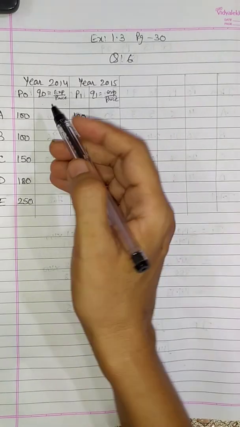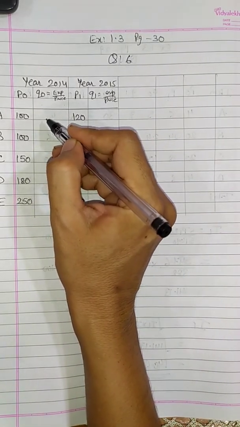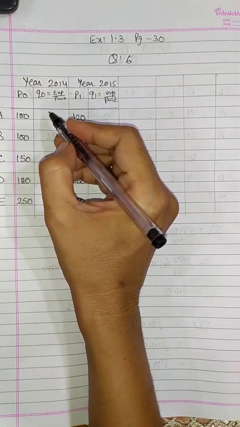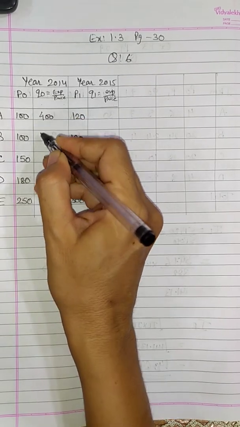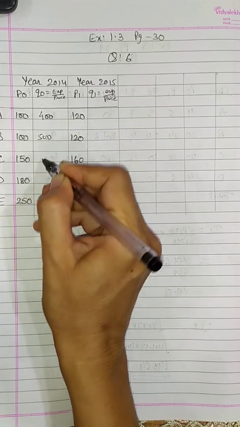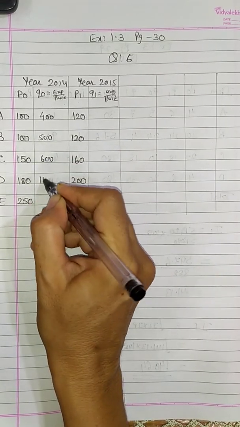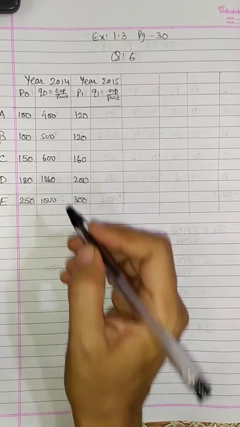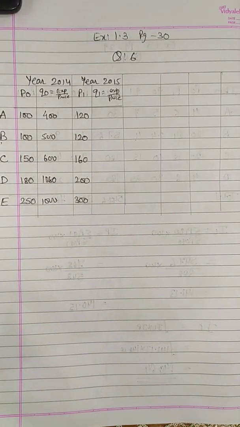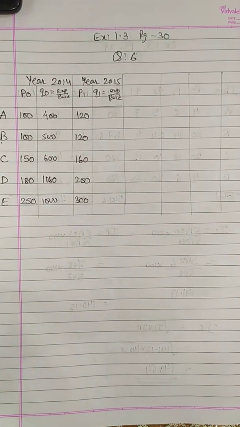Okay, so in the year 2014, expenditure is given: 400, 500, this way 600, 1080 and 1000. The expenditure is given, but what do we want? Quantity. Now what will we do?